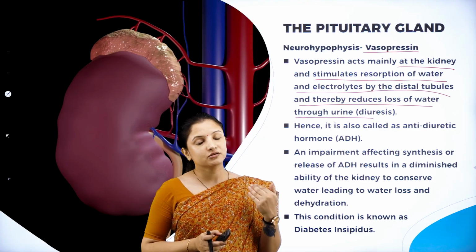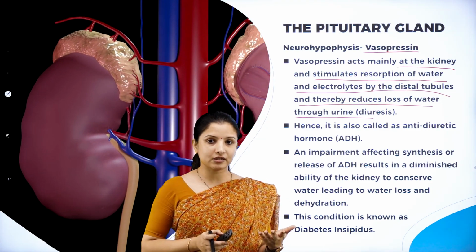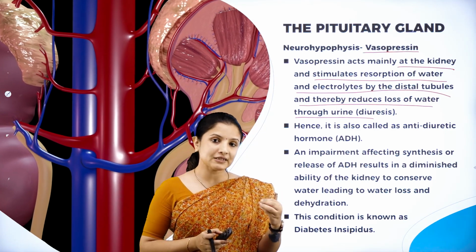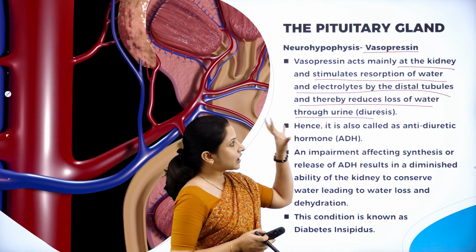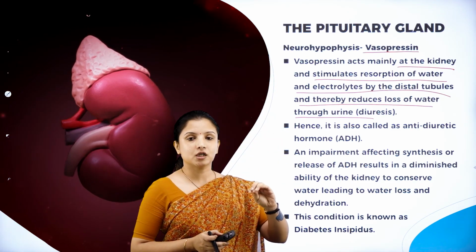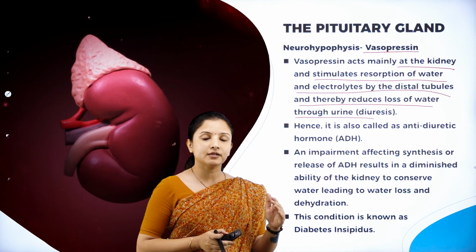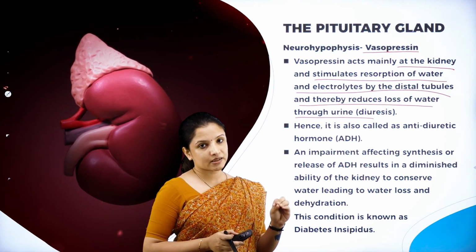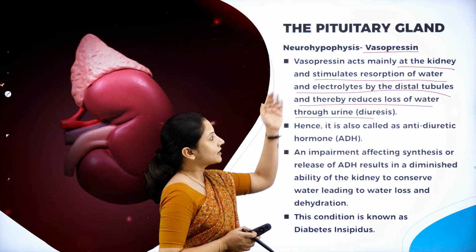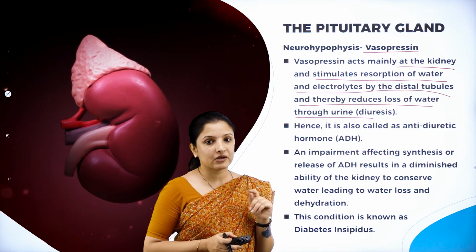Otherwise, if the urine does not go out of the body in the concentrated form, it means that the kidney is not working properly. So if the reabsorption of water and electrolytes has to occur so that the concentration of urine is maintained in the kidney, then the vasopressin hormone is very, very important.